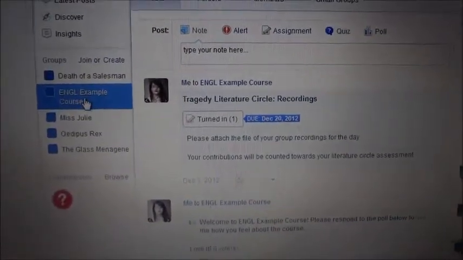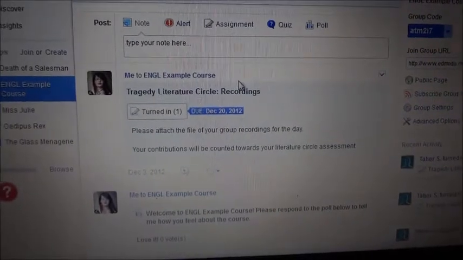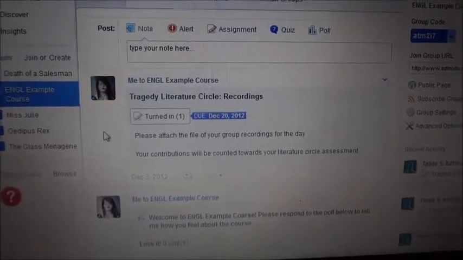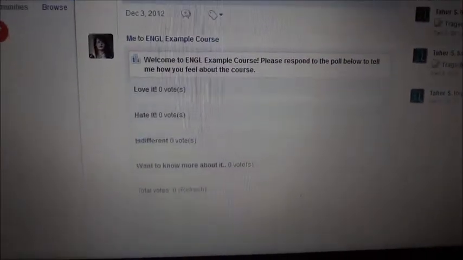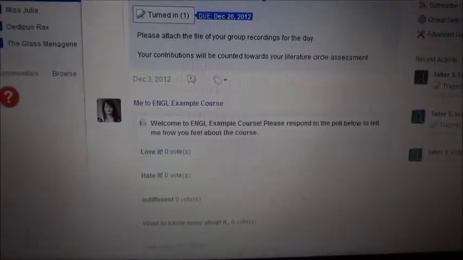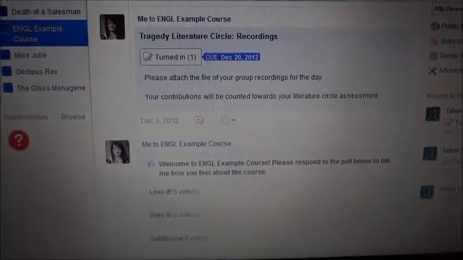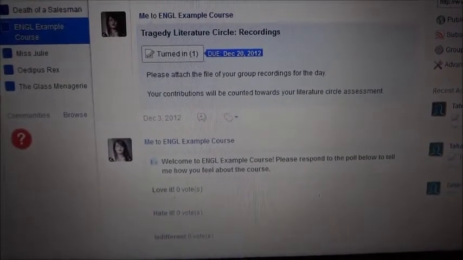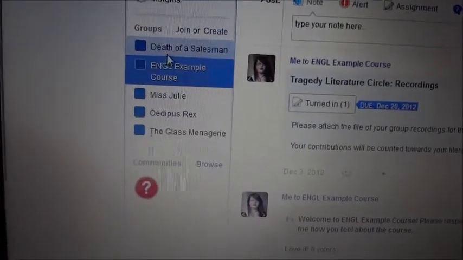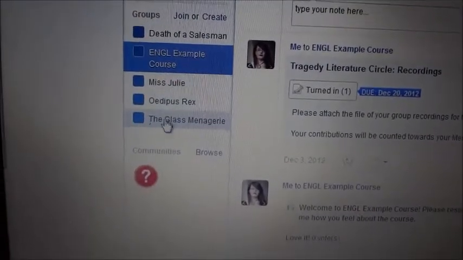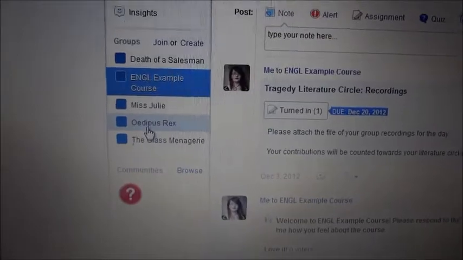This is the main class group, and this is where students can interact with the rest of the class all together. You can post little welcome messages, polls, questions, whatever you really want to put in there, and you can also submit some really amazing resources for the students to look at. At the side here, I have my 4 different literature circle groups. For example, we're going to go to Oedipus Rex right now.